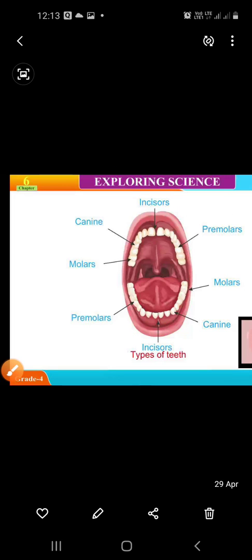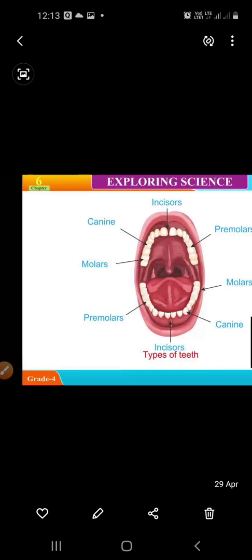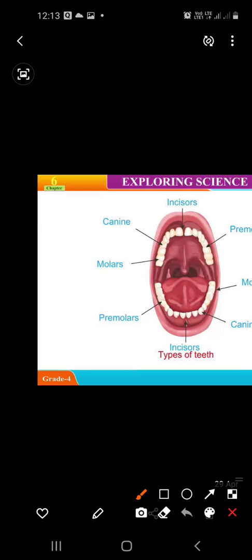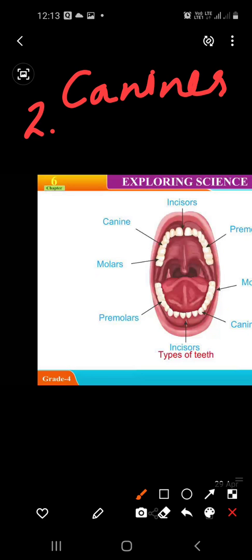Let's talk about number 2. These are canines. The pointed teeth located on either side of the incisors are called canines.